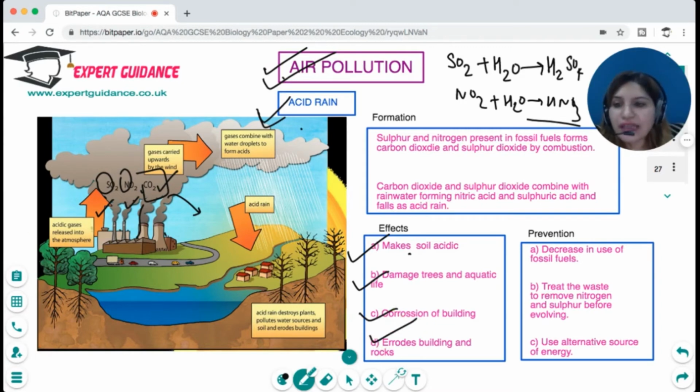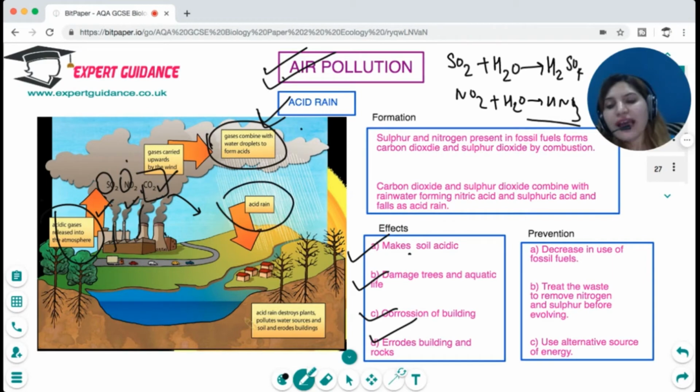So you can see in this, the acid gases are released into the atmosphere. They are carried up by the winds. They combine with the water droplets and form acid rain. And this acid rain destroys plants, pollutes water sources and soil, and erodes buildings.